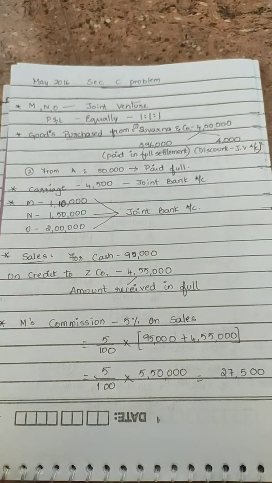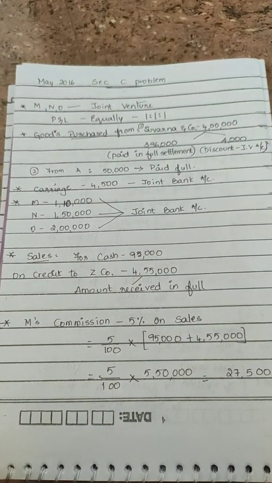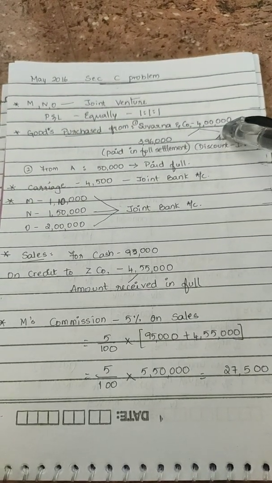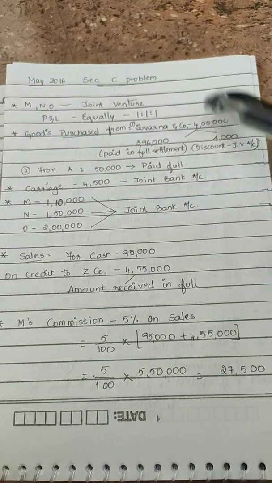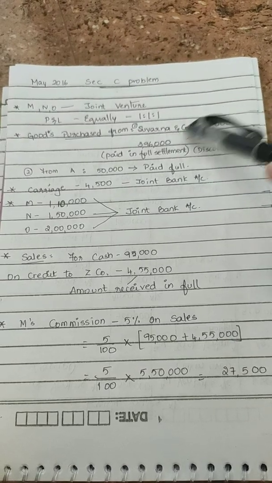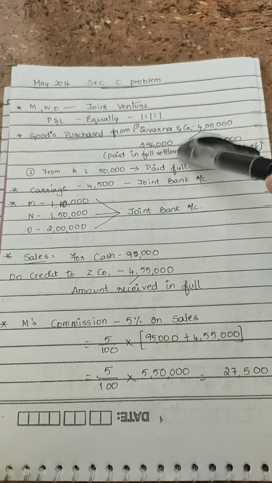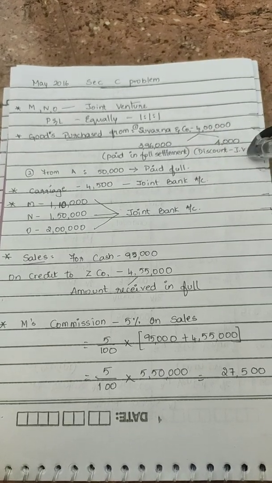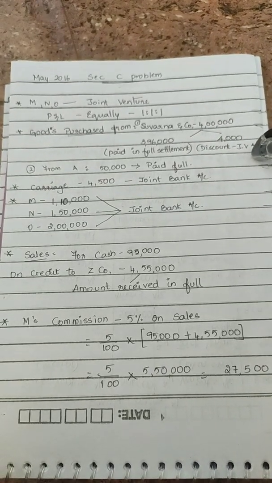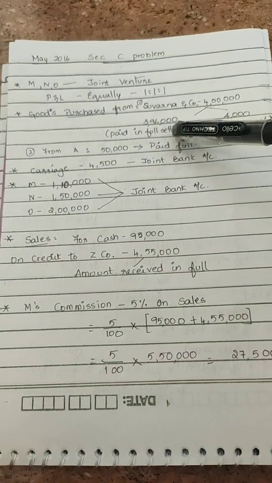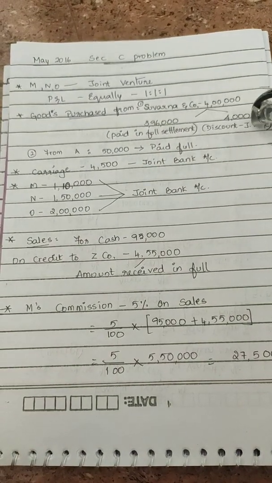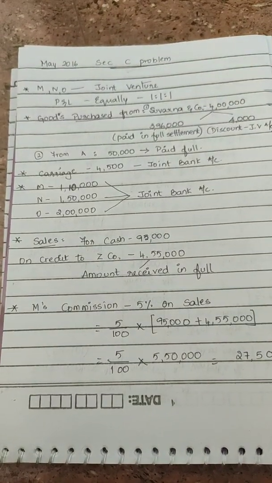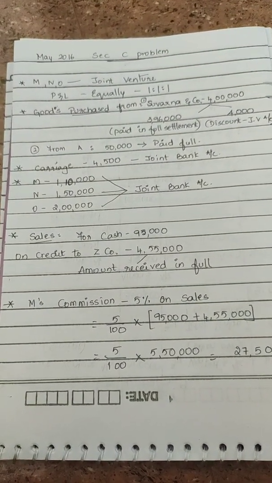Then Suvarna and Company received 3,96,000 for full settlement of their account. Suvarna and Company's amount due was 4 lakh rupees, but they are receiving 3,96,000 in full settlement, which means there's a discount of 4,000 rupees, which we are going to transfer to the joint venture account.